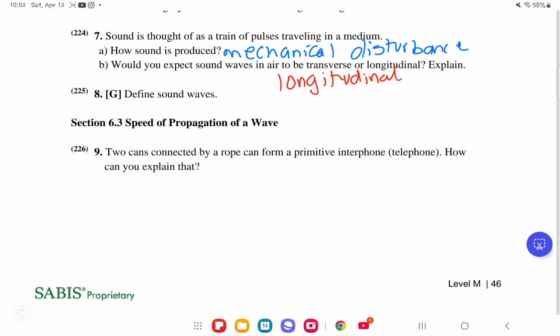So if it was to move up and down, then the wave of sound would be a transverse wave. But because the candle moves right and left, so it's moving with the waves of your sound, that means it's moving along or parallel to the waves of the sound. That means it is longitudinal.